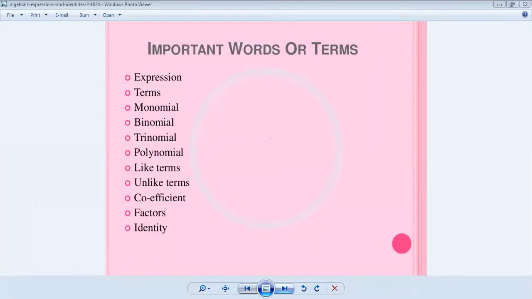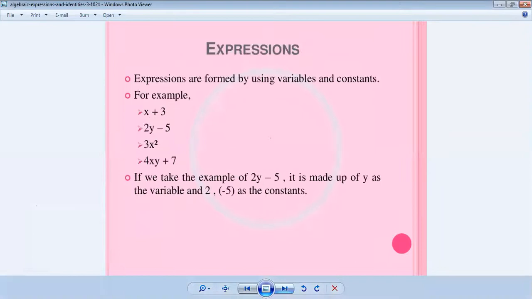Now, watch the next screenshot. Expressions. Once observe the definition of expressions. Expressions are formed by using variables and constants. What is meant by variable? Variable means nothing but literal words. Literal words means X, Y, all those types of alphabets. For example, A is a literal, X is a literal, Y is a literal, Z is a literal.